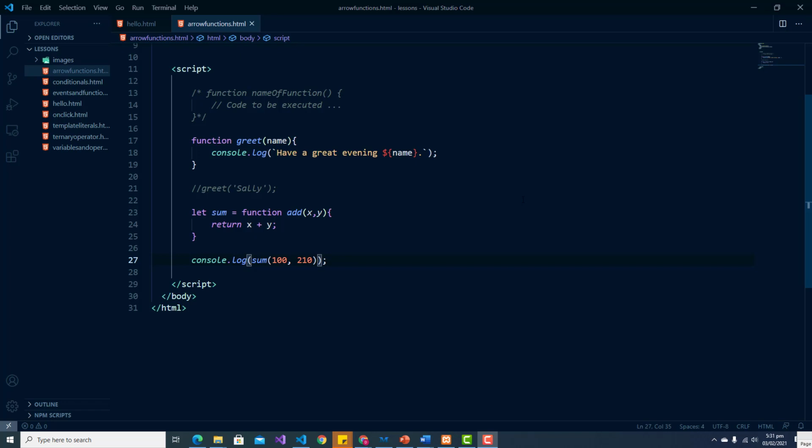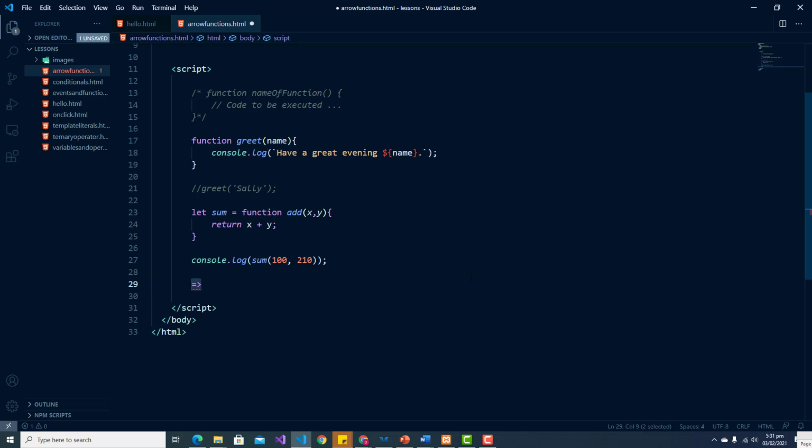So these are represented by using an equal sign followed by an arrow, and this is known as a fat arrow notation. And now let's look at an example of how we can use this syntax to create